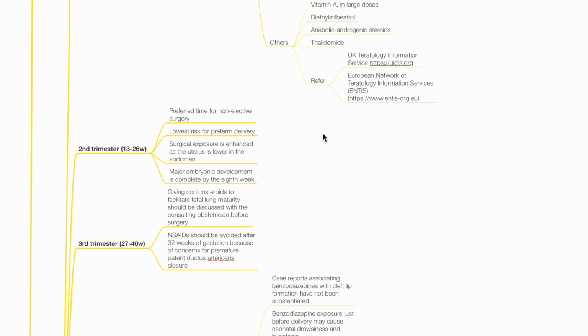During the second trimester, this is the preferred time for non-elective surgery. There is lowest risk for preterm delivery. Surgical exposure is enhanced as the uterus is lower in the abdomen. Major embryonic development is complete by the 8th week.